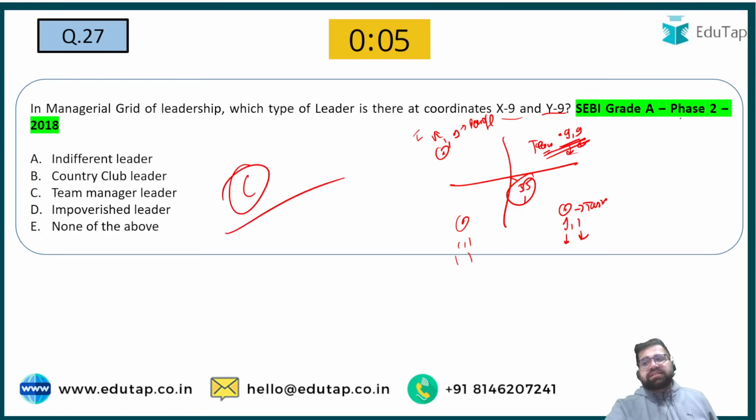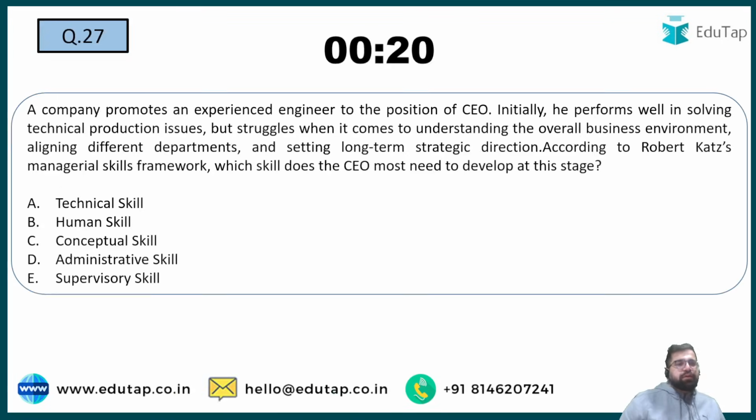Right? And this is SEBI Grade A Phase 2 2018. Now I don't know in 2018 will you categorize this question as tough or moderate or easy. That is totally up to you, but I would still say stick to the basics. Make sure that you cover everything which falls in the definition of management at least, right? And you do not do any extra stuff which is not required. So my answer over here will be option number C, which we have solved.